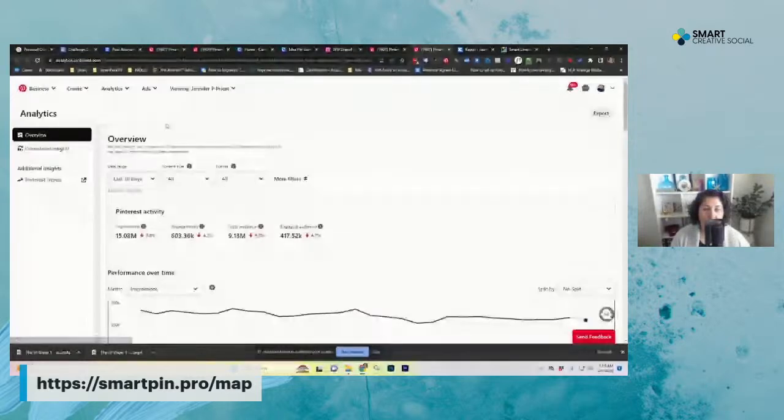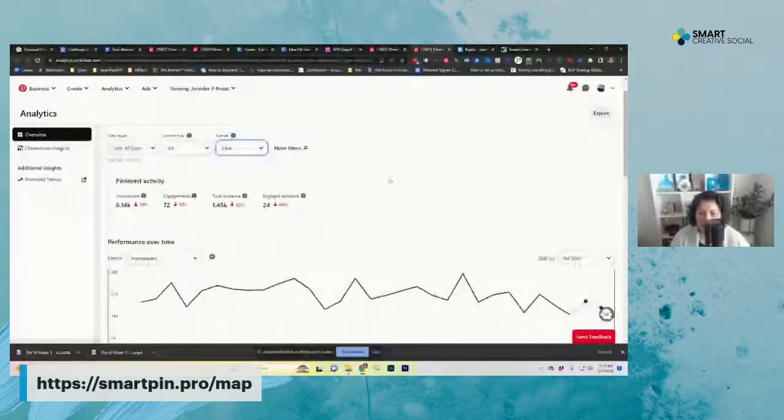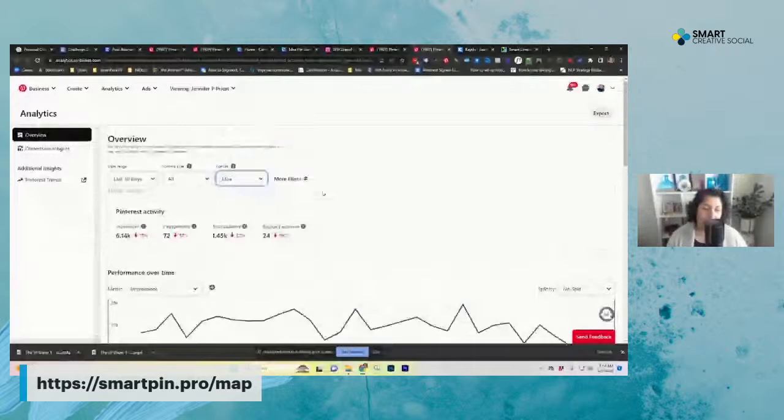All right. So here we have the overview and it's like, wait, everything that was in this column over here that we used to use is gone. That's okay. Here's where you find it, in this part called more filters. This part's pretty similar to what used to be. You can adjust last 30 days, custom, 90 days. You can pick the type of content and the format. Like I want to see how my idea pins are doing, especially now that they have links. That's actually what we just did a training on today. And so I can click that.